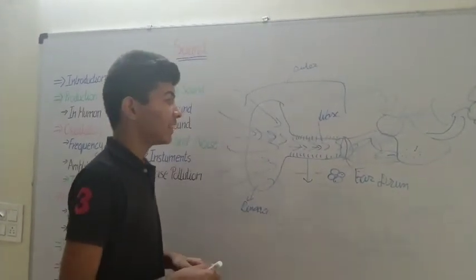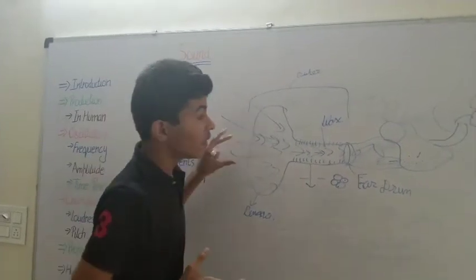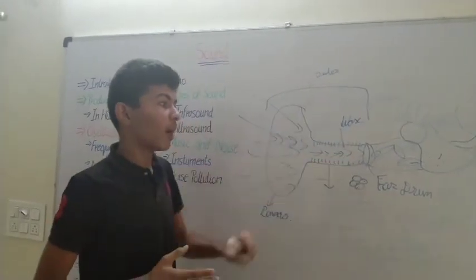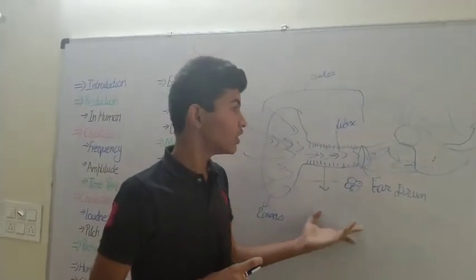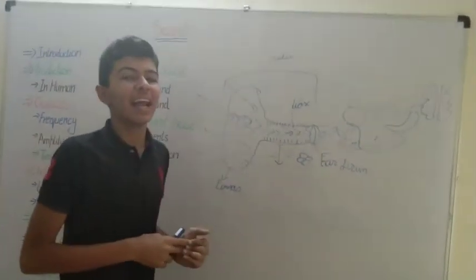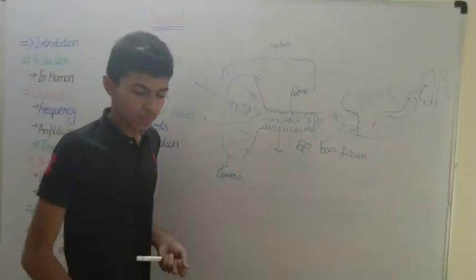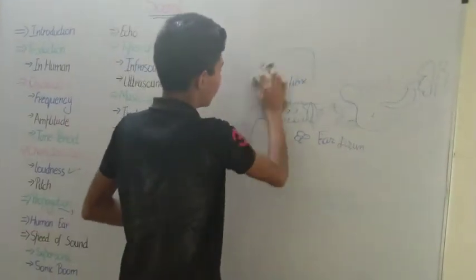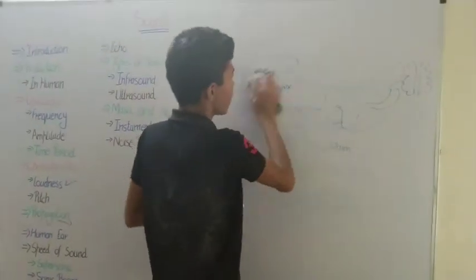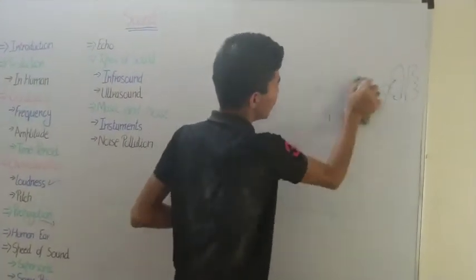It helps us to concentrate the needed sound. But nowadays we have technology, so it is considered an accessory organ. So this is how our human ear helps us to listen.